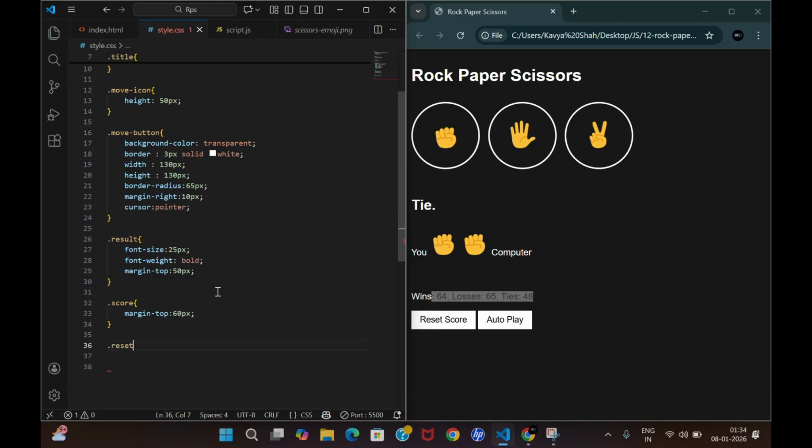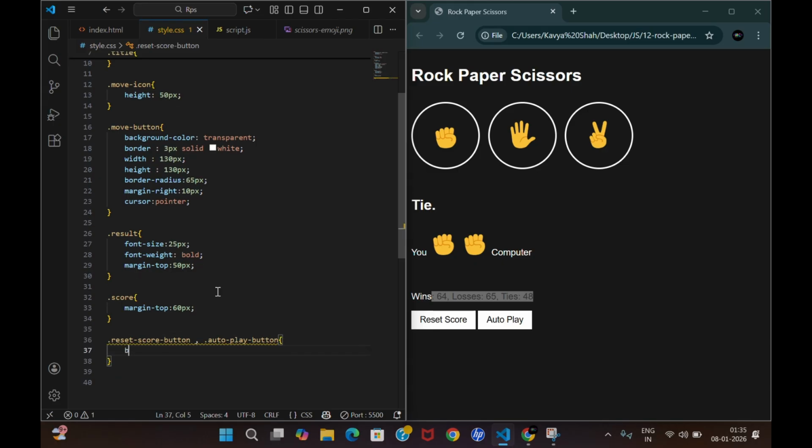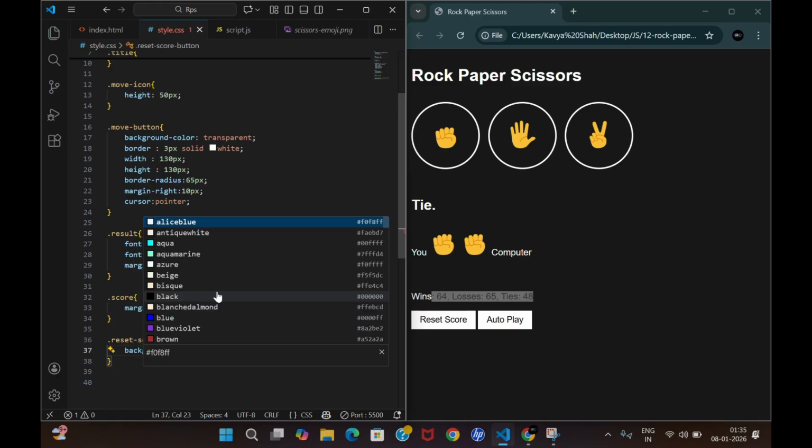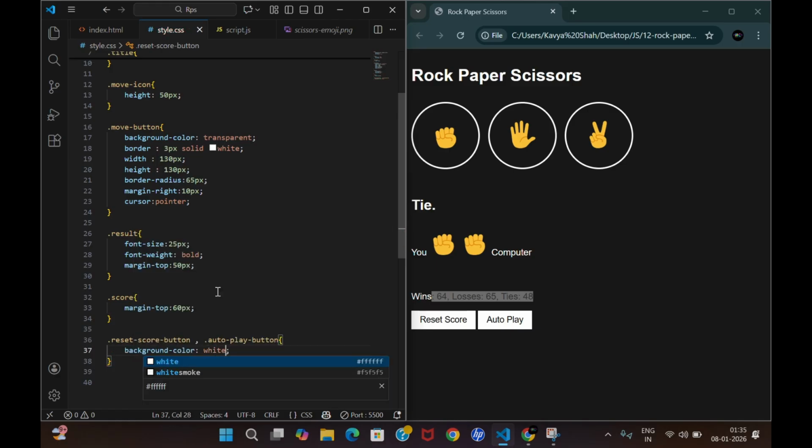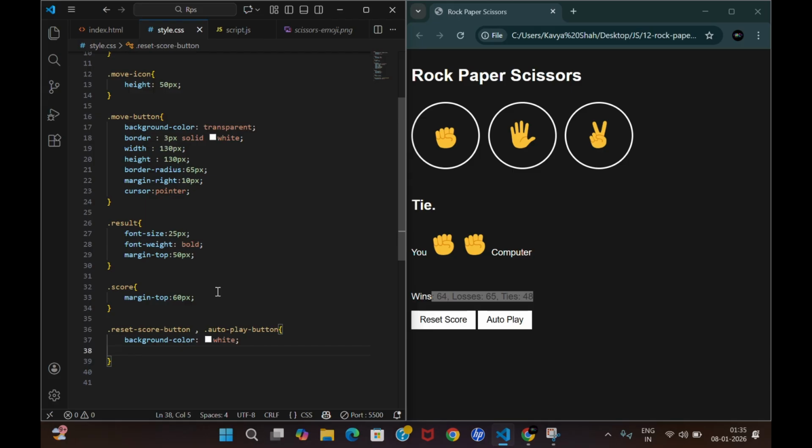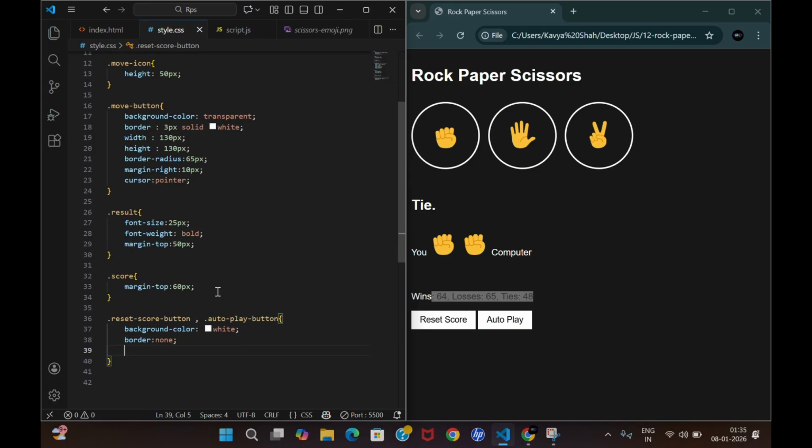And now we want to make edits in our reset score button and our autoplay button, right? So let the background color again be white, because it's showing like that, and border, let's say none.